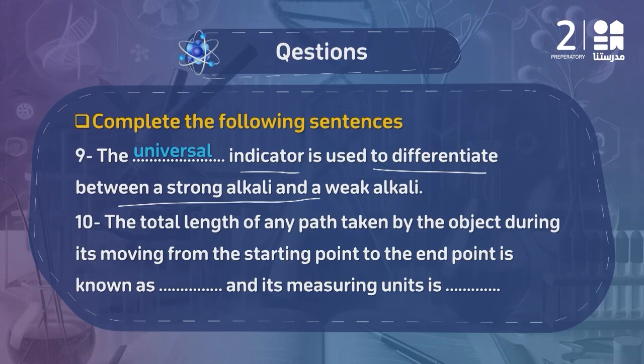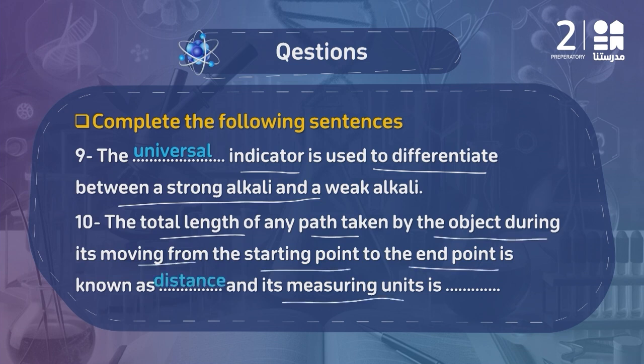Question number 10 بيقول لي the total length of any path taken by the object during its moving from the starting point to the end point it's known as طبعا distance and its measured unit is the meter.